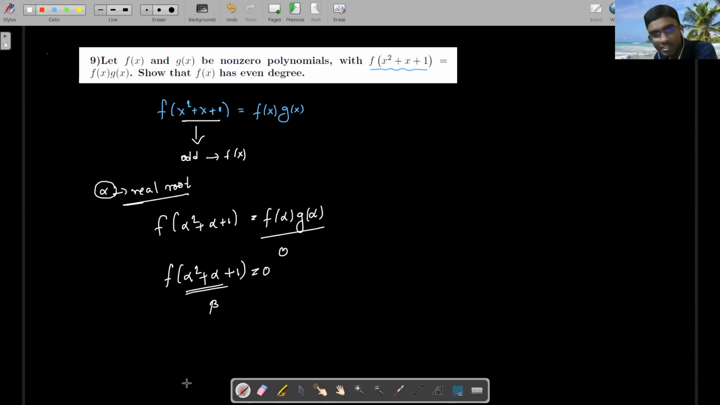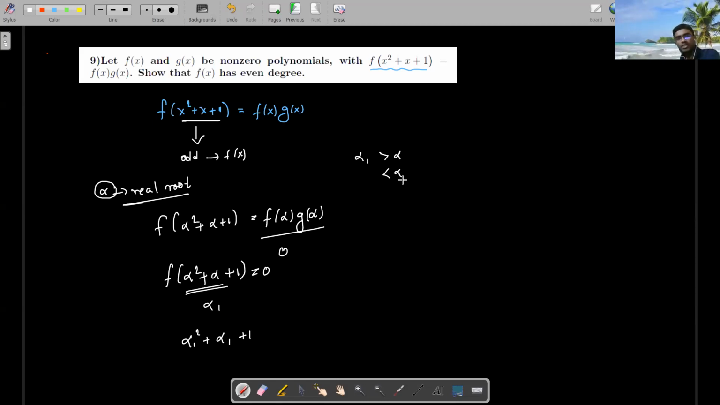Suppose I am taking it as alpha 1. Okay, so alpha 1 is a root, right? So I can say that alpha 1 square plus alpha 1 plus 1 is also a root. Now, can anyone tell me whether alpha 1 is greater than alpha or lesser than alpha?